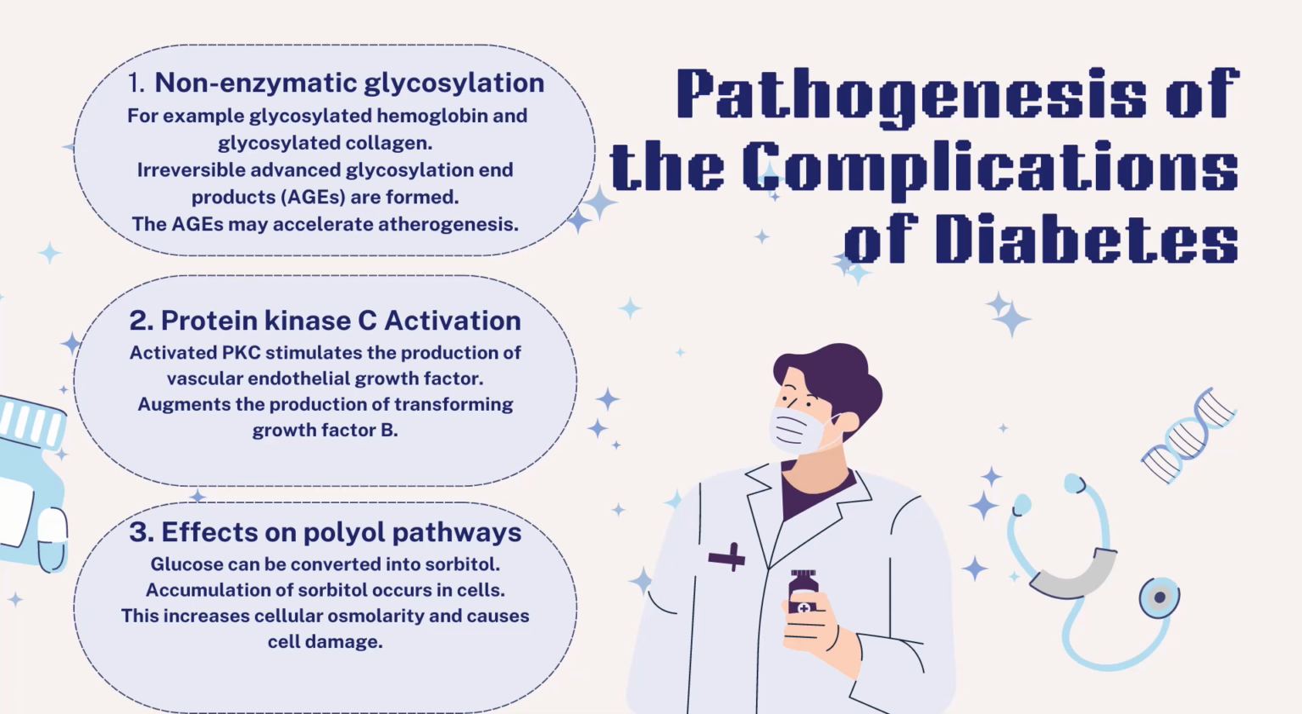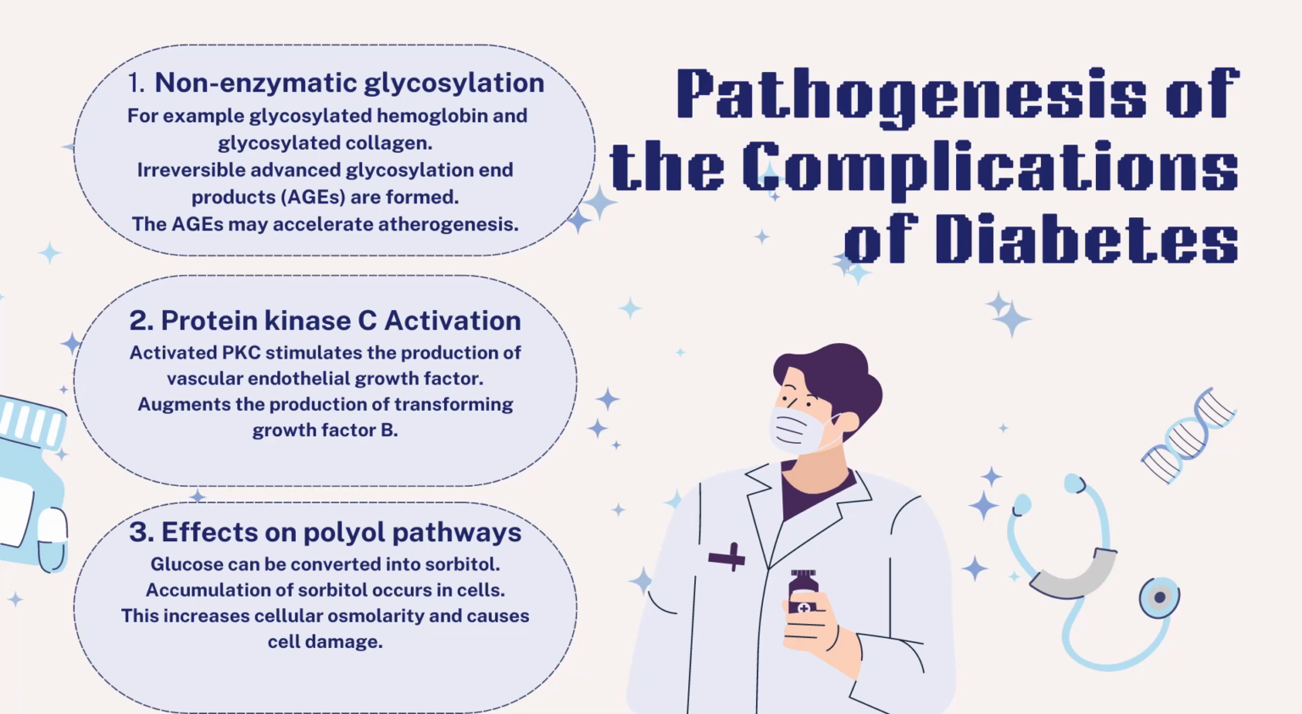Number two is protein kinase C activation. The protein kinase C is activated by an increased amount of glucose in the cells. Activated PKC stimulates the production of vascular endothelial growth factor, which promotes neovascularization, such as in diabetic retinopathy. It also augments the production of transforming growth factor beta, which causes thickening of the basement membrane.